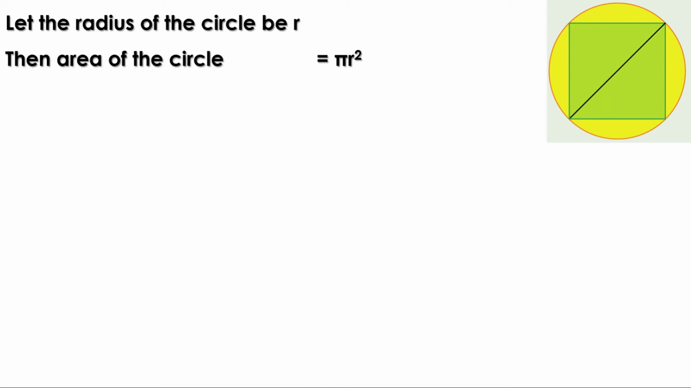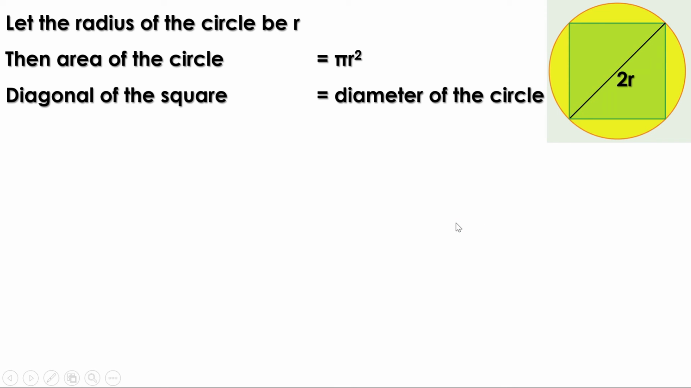Now this is the diameter of the circle. Since the radius is r, the diameter is 2 times r or 2r. Now look at this line. It is the diameter of the circle. At the same time, it is the diagonal of the square. So we can say the diagonal of the square is also equal to 2r.